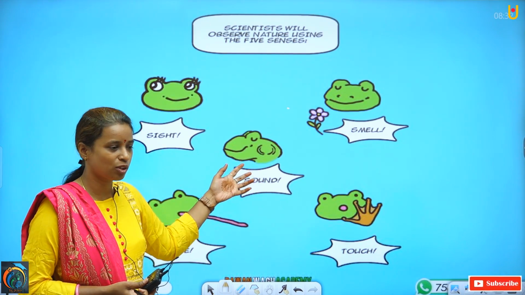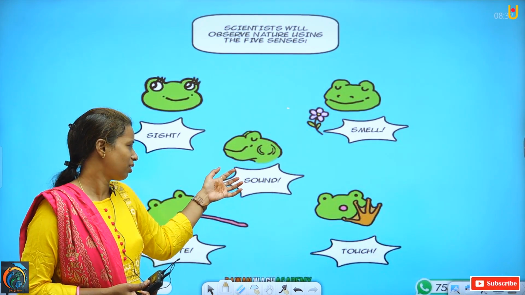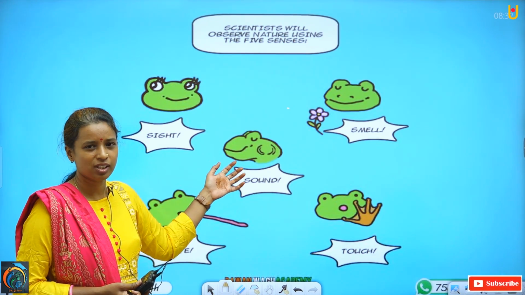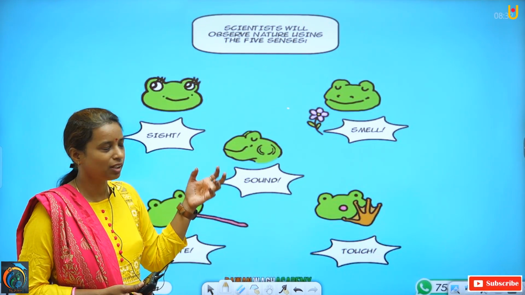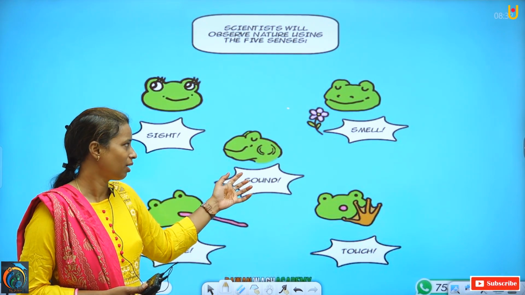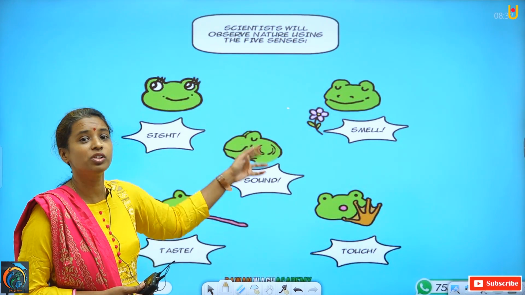Different sounds mean different things; some sounds are good also, like a cuckoo, the koel singing, and we get a soothing feeling from that singing. In this way we are observing only.